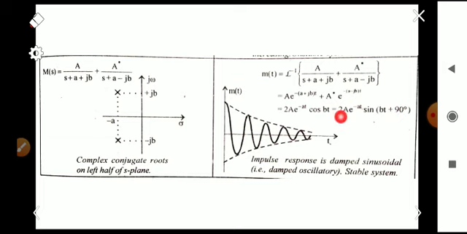E raised to minus at means it is exponentially decaying, so we can say that it is an exponentially decaying sine function.